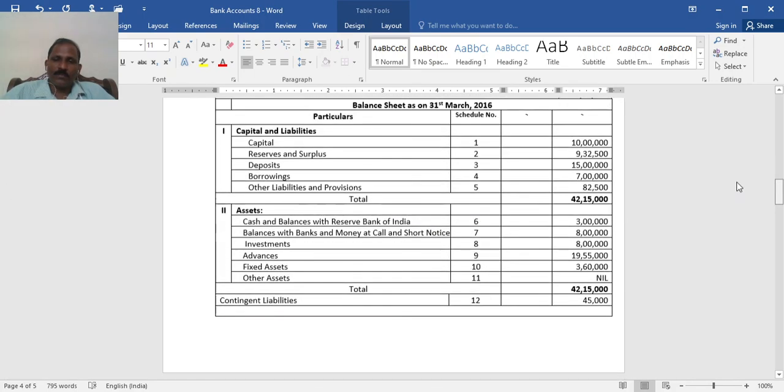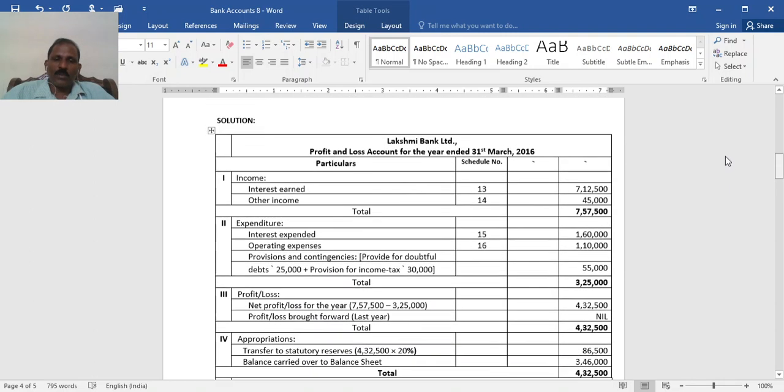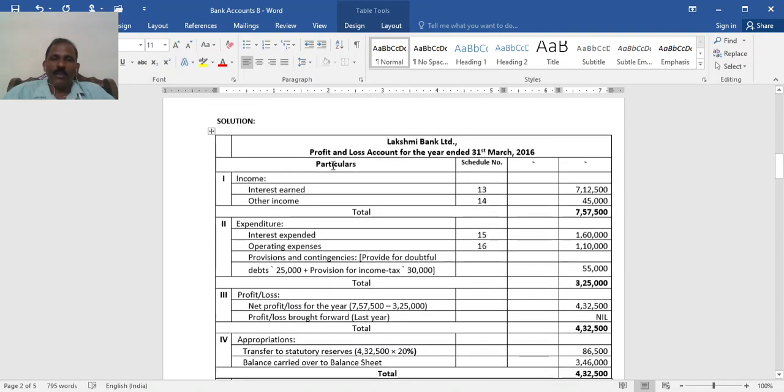Go back to the profit and loss account. Lakshmi Bank Limited, profit and loss account for the year ended 31st March 2016. Interest earned 7,12,500, other income 45,000. Total income 7,57,500. Interest expended 1,60,000. Operating expenses 1,10,000. Then provisions and contingencies: provision for bad debt 25,000 given, plus provision for income tax 30,000.